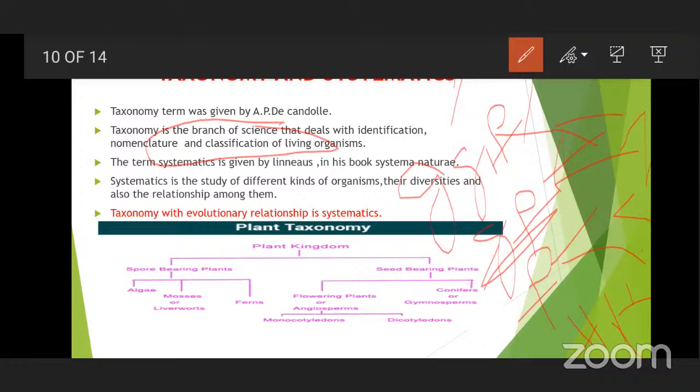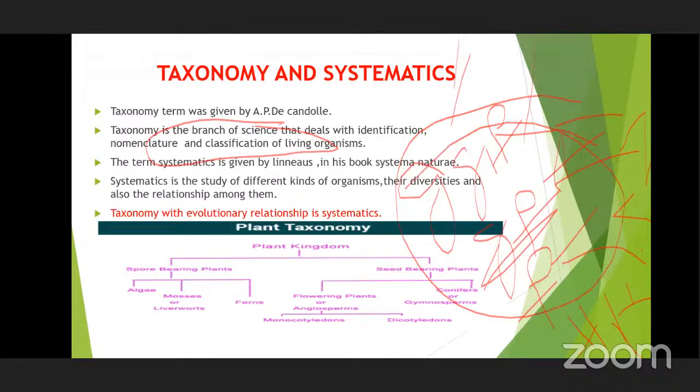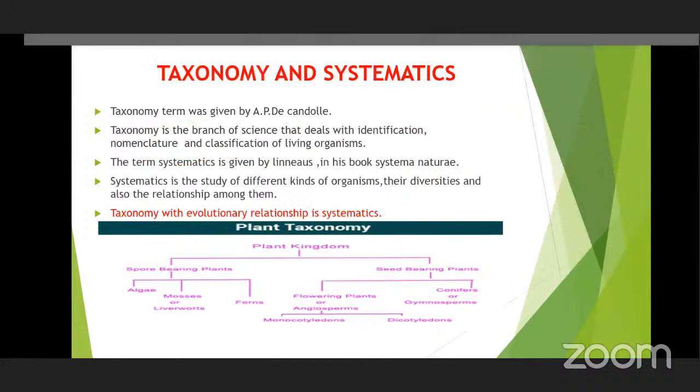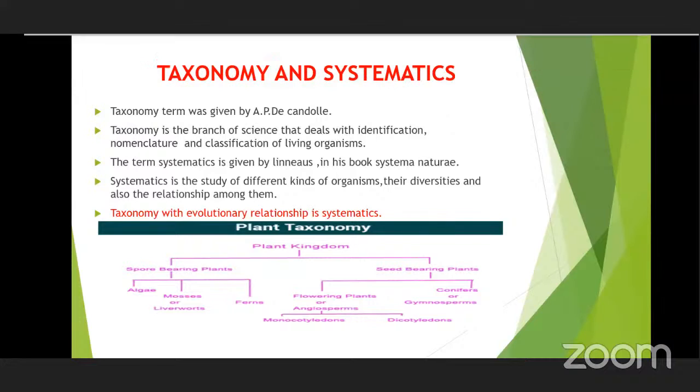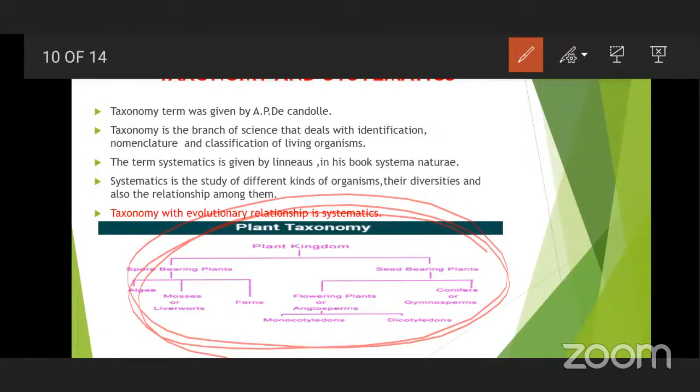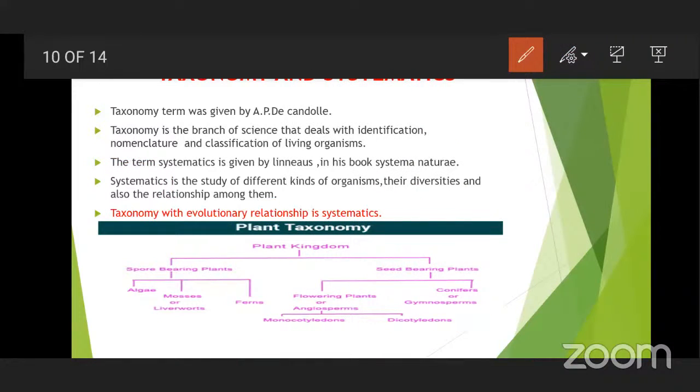In this, you are going to compare who is the aunt, who is the uncle. You will generally be referring to auntie and uncle. He's the uncle, she's the auntie. So you are going to relate the relationship when you are writing about the family tree. The same thing, it will be easier to understand the evolutionary relationship these plants are going to have in common. So it is possible with this branch called systematics. So systematics is a study of different kinds of organisms, their diversities, and also the relationship among them.